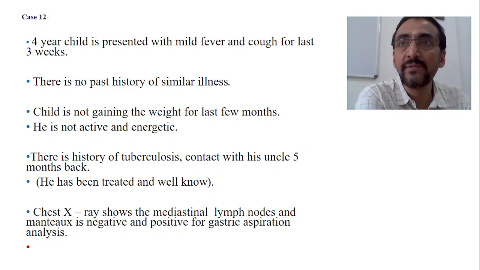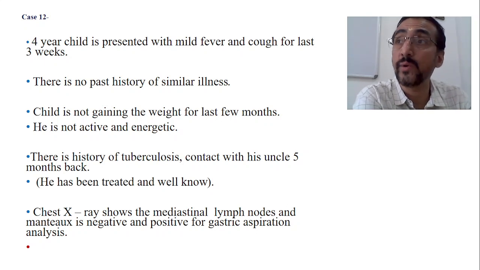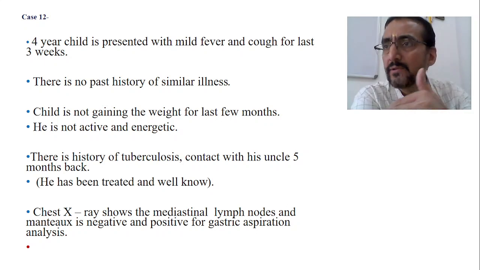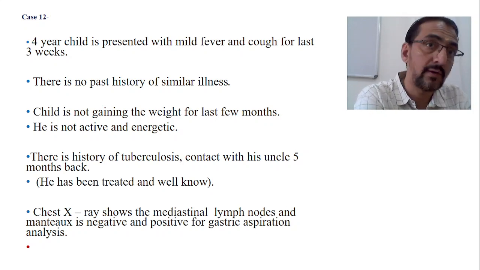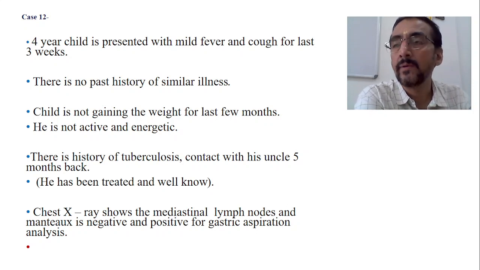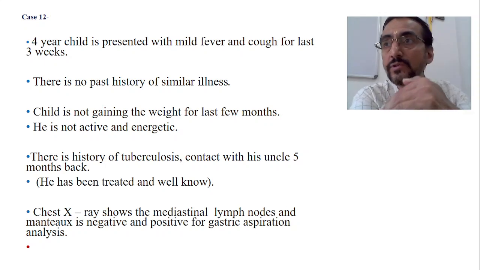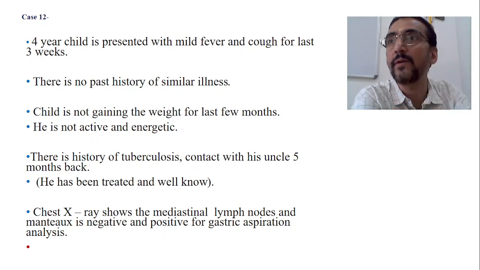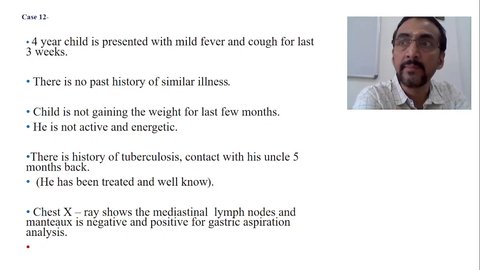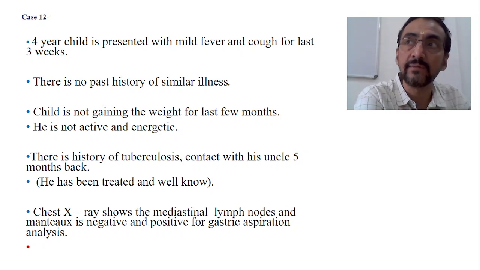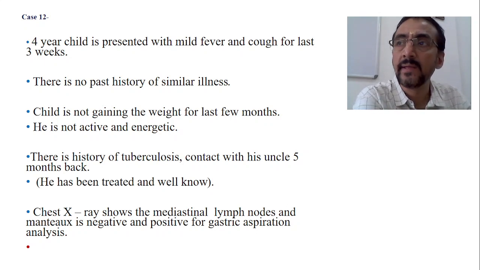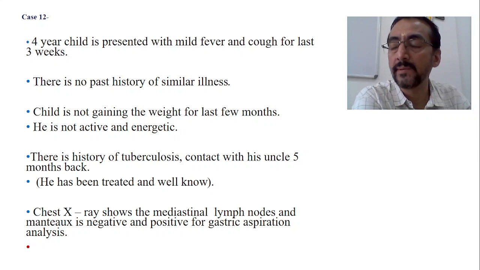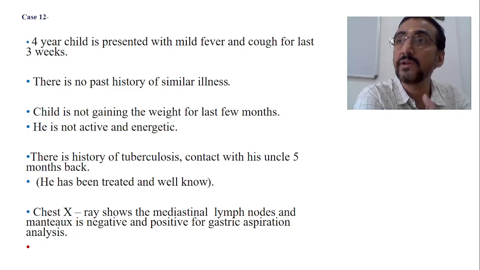All the symptoms started 3 weeks back, mother is telling that, and when you see the growth chart since the last 1 year, the child has gradually fallen in weight. Therefore, I always say the growth chart has to be maintained. Before presentation of the symptoms itself, you can identify the problem if you maintain a growth chart. If the growth is falling since the last 1 year, that means the problem started since the last 1 year itself, or some 6 months itself. Now it has started with the presenting symptoms. So the growth chart is showing that growth is falling.